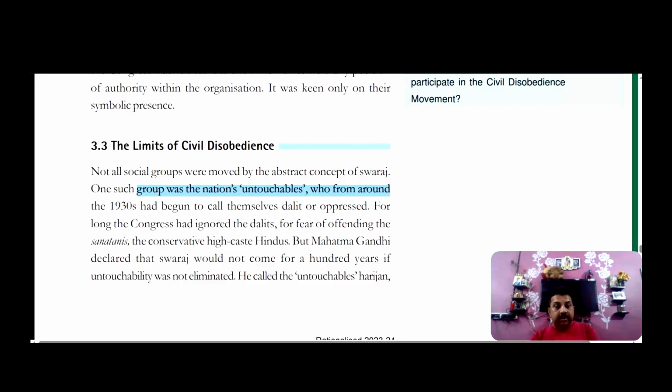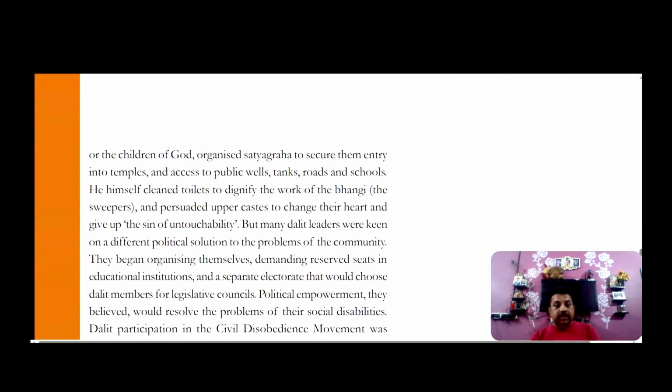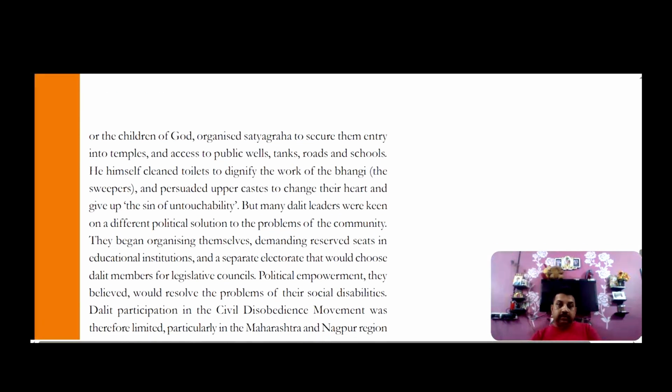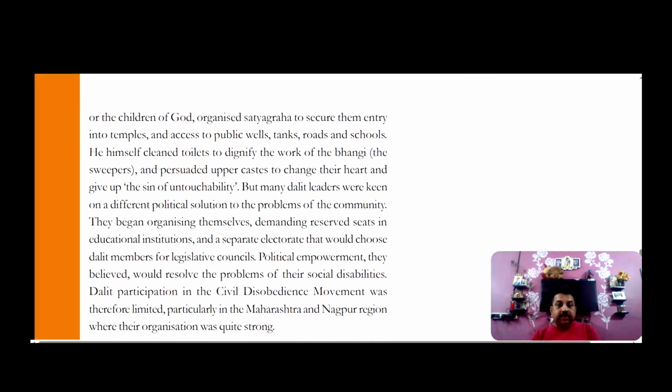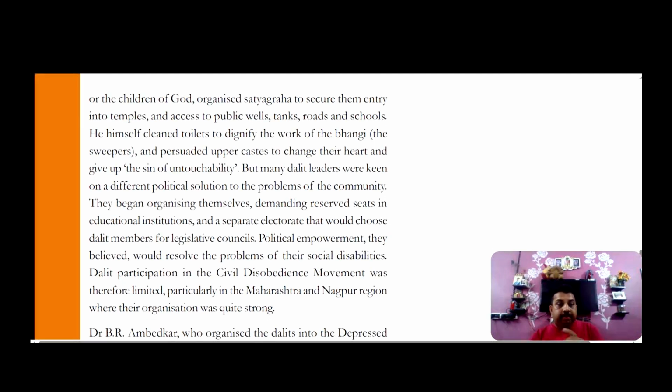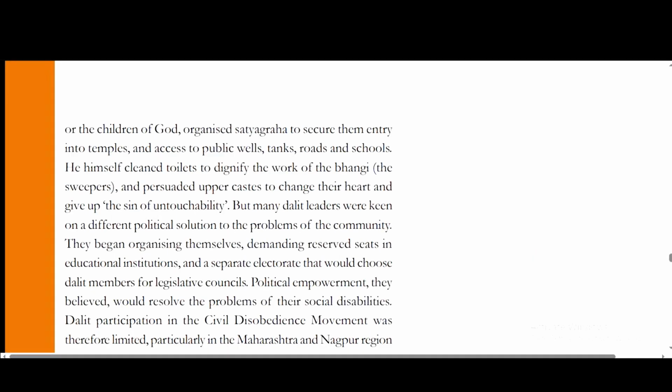But Mahatma Gandhi declared Swaraj would not come for 100 years if untouchability is not eliminated. He called untouchables the Harijans. Harijans mean children of God. He organized Satyagraha to secure them entry into temples and access to public wells, tanks, roads and schools.